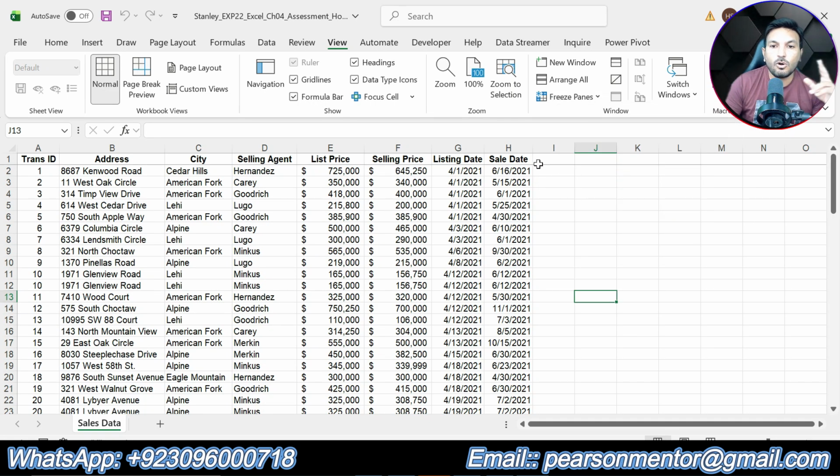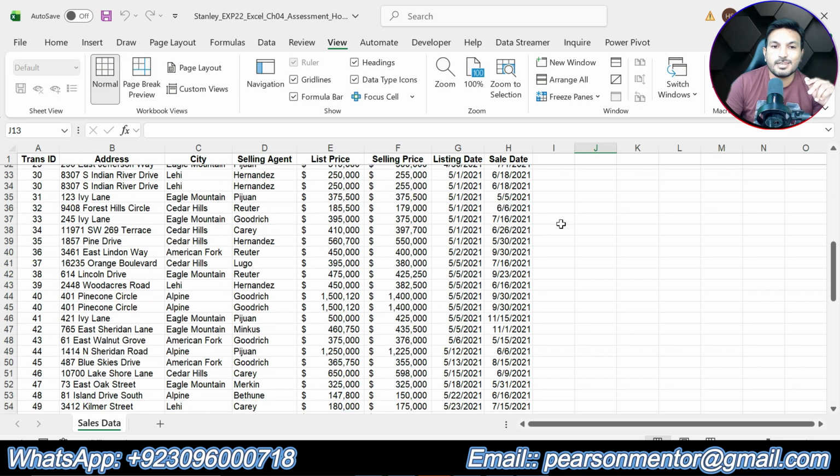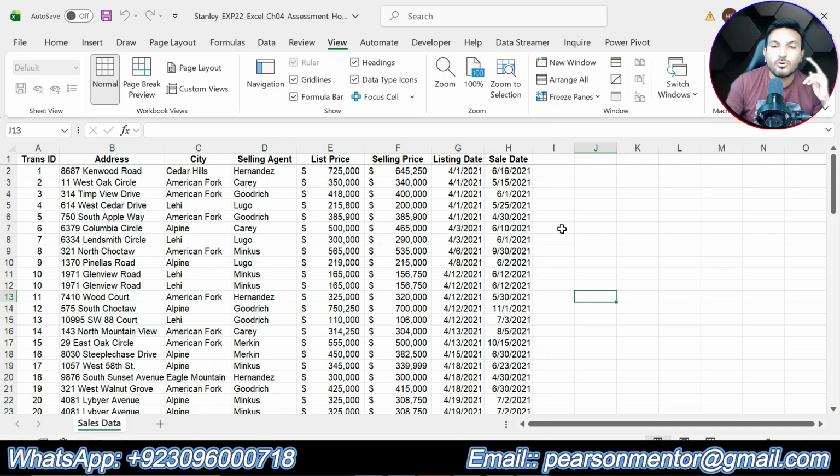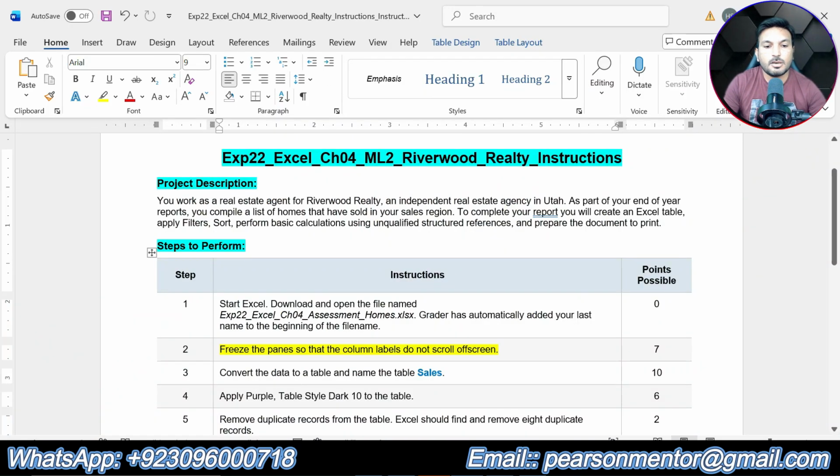So now you can see a horizontal line after row 1. That means we have frozen row 1. So when we scroll the worksheet down and up, these column labels will not go off screen and will be static. Now you can see I am scrolling the worksheet down and up, and these column labels are not going off screen, and that is all about step number 2. We were supposed to make the column labels static.